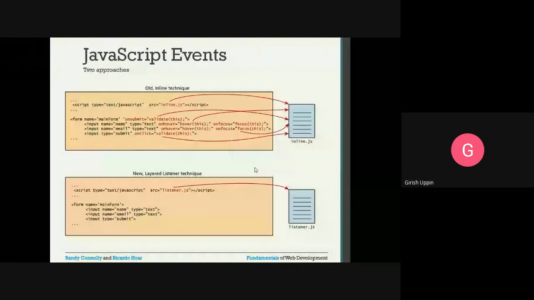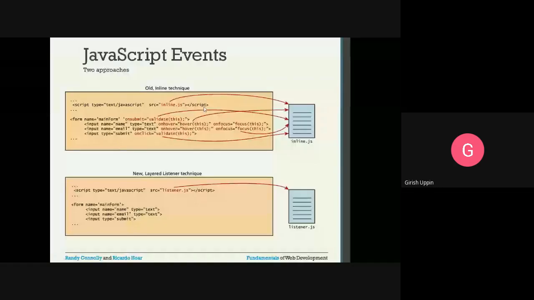This is the old inline technique. This is the JavaScript we have. The JavaScript here is used as a separate file. We have an external file called inline.js, and all the JavaScript code is inside this. We include that particular file with our HTML document, and this is the form element. Name is equal to main form. You can see this is on submit.